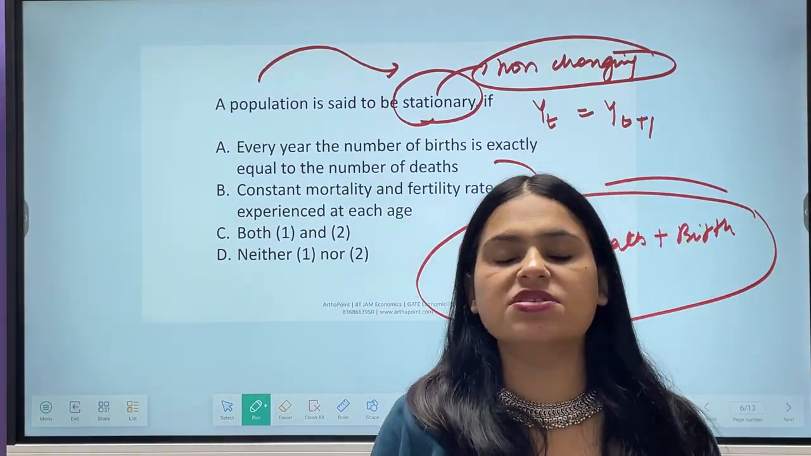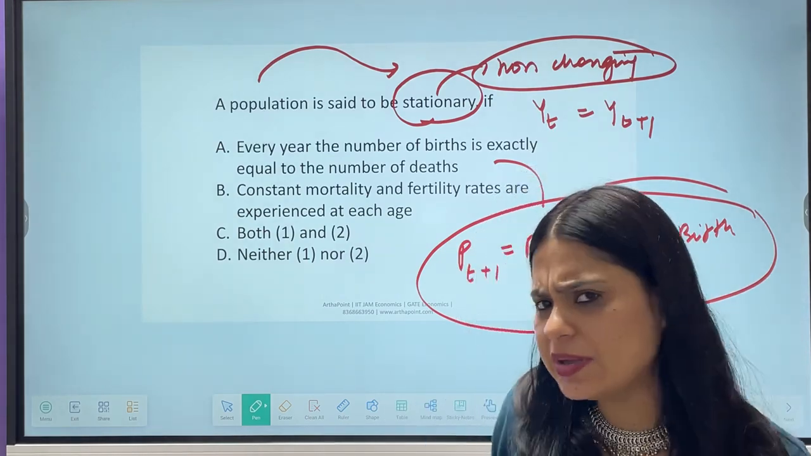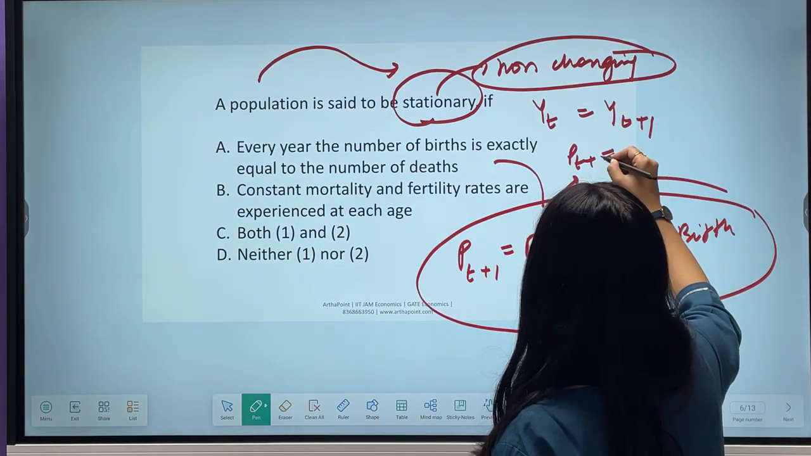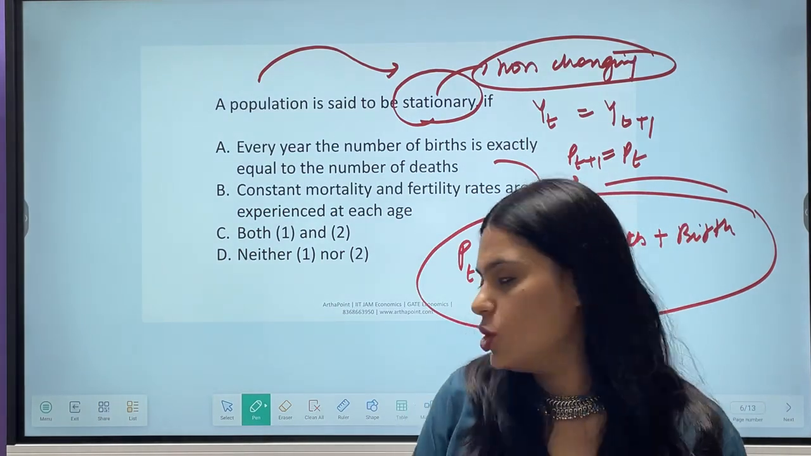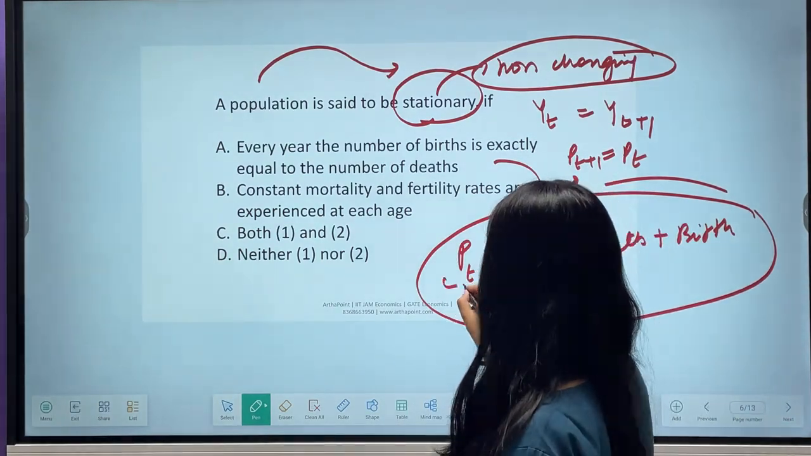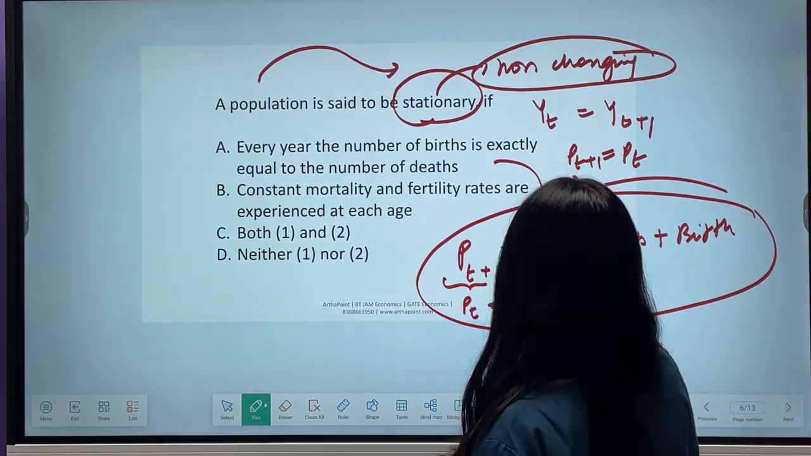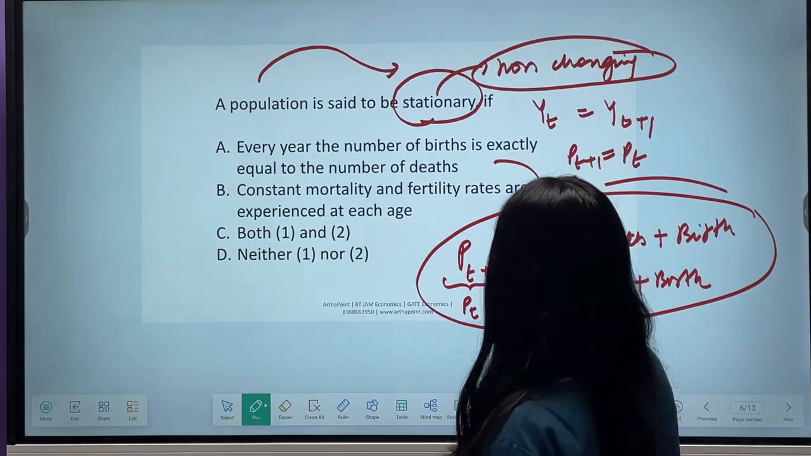So if I am saying that population should not change, what do I mean by that? It means that population last year should be equal to population this year. The population should not change. So instead of pt plus 1, I can just put pt for stationarity. The population of both years should be the same. So this will cancel out.